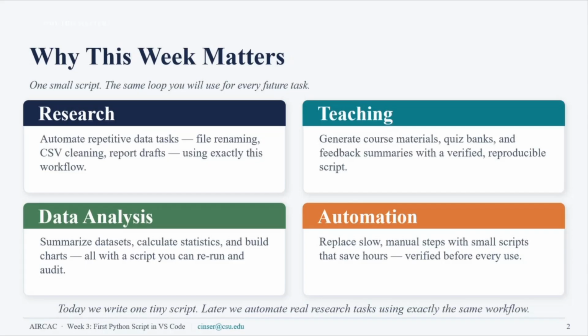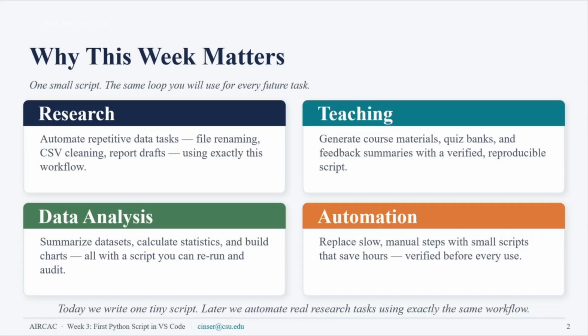Never start with a big idea. We have a big idea in our minds, but never ask for the whole program at once. Always divide the big idea into small portions that we can verify, test, and ask the AI to do.